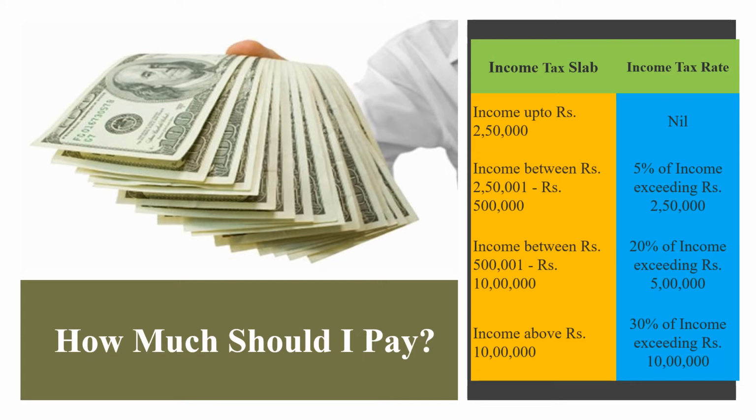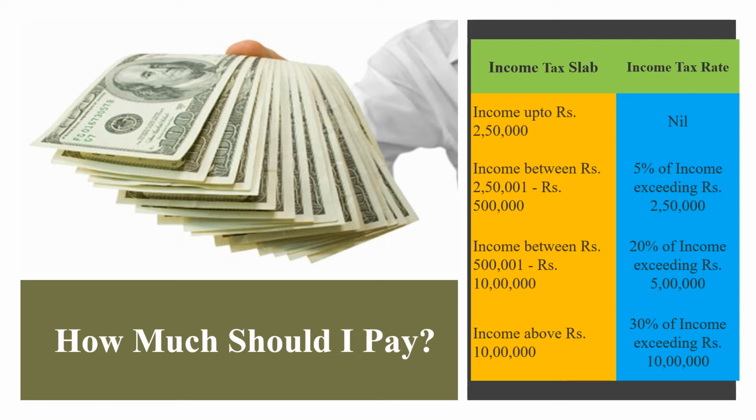Suppose an individual's total income per annum is more than 5 lakhs but less than 10 lakhs, the individual need not pay any tax for the first 2.5 lakhs. He has to pay 5% tax for the amount between 2.5 lakhs and 5 lakhs, which is 5% tax for the 2.5 lakhs, then 20% tax for the amount that he exceeds 5 lakhs. For example, if the individual's total income is 8 lakhs, he has to pay no tax for the first 2.5 lakhs, 5% tax for 2.5 lakhs and 20% tax for 3 lakhs, which is the amount he exceeds 5 lakhs, between 5 lakhs and 8 lakhs.